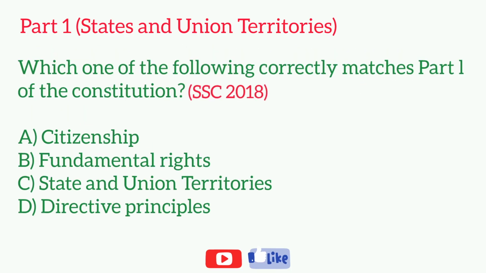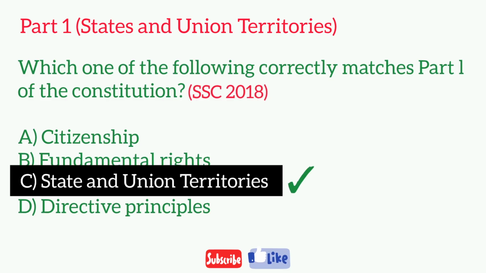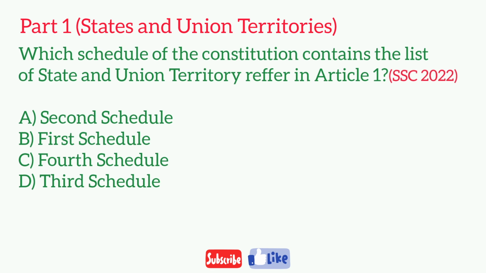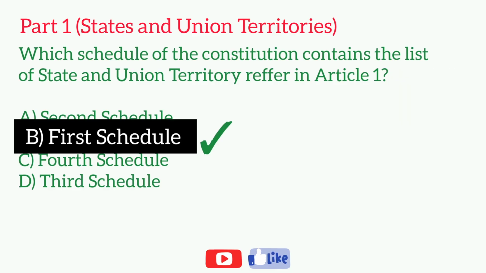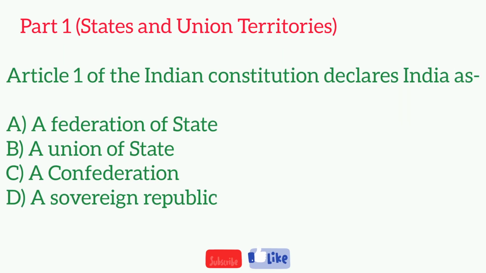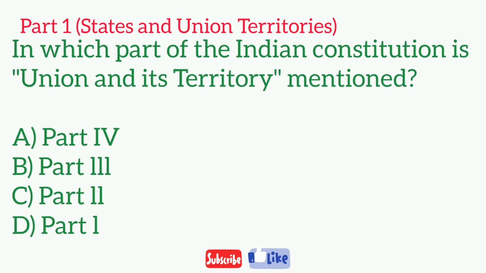Which one of the following correctly matches Part 1 of the Constitution? Which schedule of the Constitution contains the list of state and union territory referred in Article 1? Article 1 of the Constitution declares India as. In which part of the Indian Constitution is union and its territory mentioned?